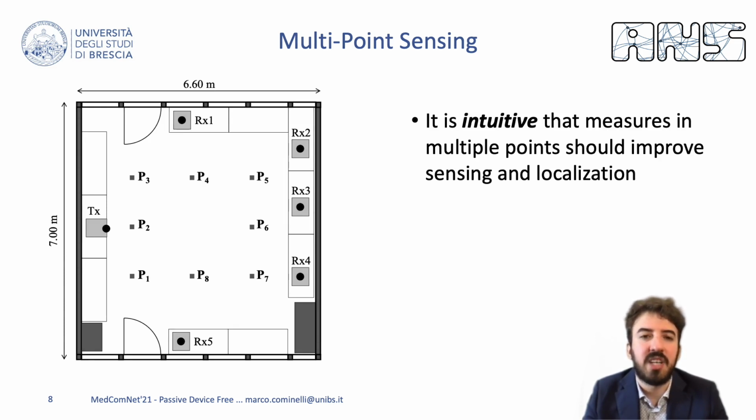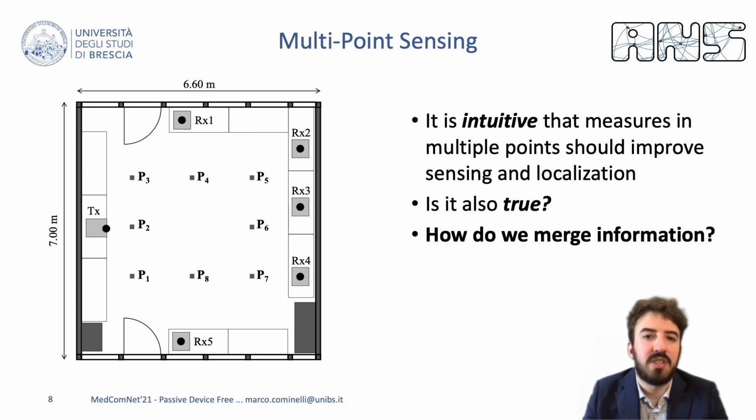Intuitively, measuring the channel response in multiple points should improve the localization performance. However, we first have to decide how to merge the information provided by the different receivers. And to this end, we have identified two possible approaches.